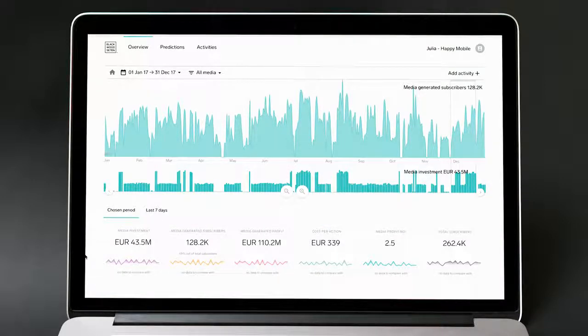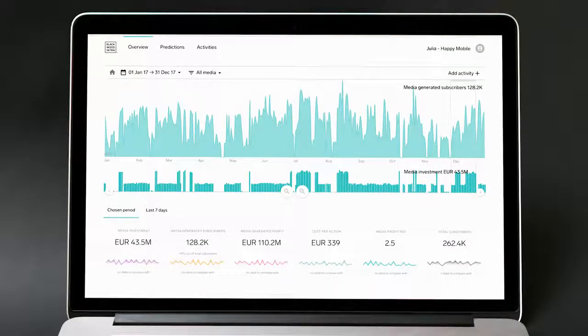Now, below the timeline, you have a set of KPIs that help you understand how well you're actually performing from your media investments. You have a summary of the total investments for the period selected, the media-generated sales, a media-generated profit, an average cost per action, which is this budget divided by number of sales, a media ROI, and then you have your total sales of the whole company during this period. As you can see, the total sales, 262,000, is of course considerably larger than the media-generated subscribers, which contributes to 49% of the total sales.